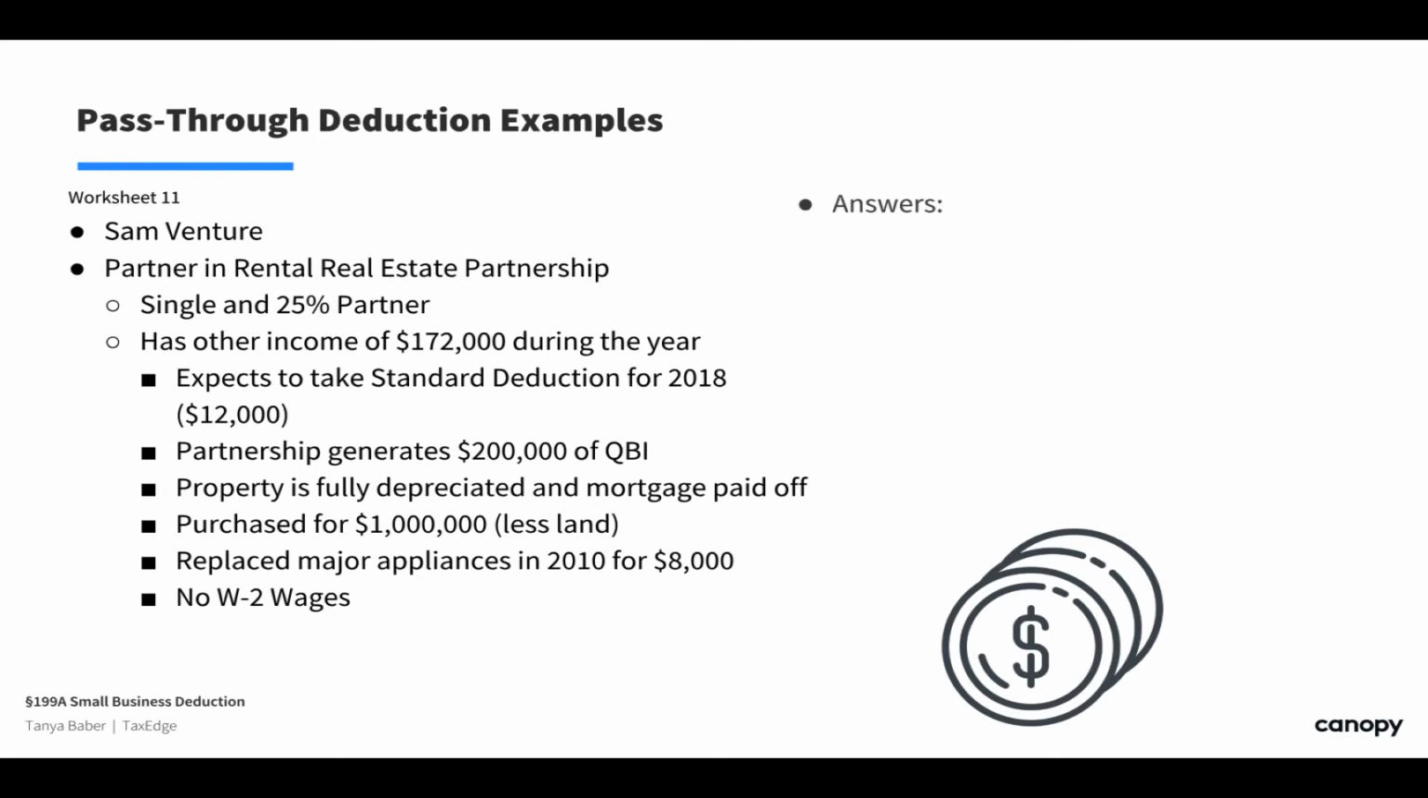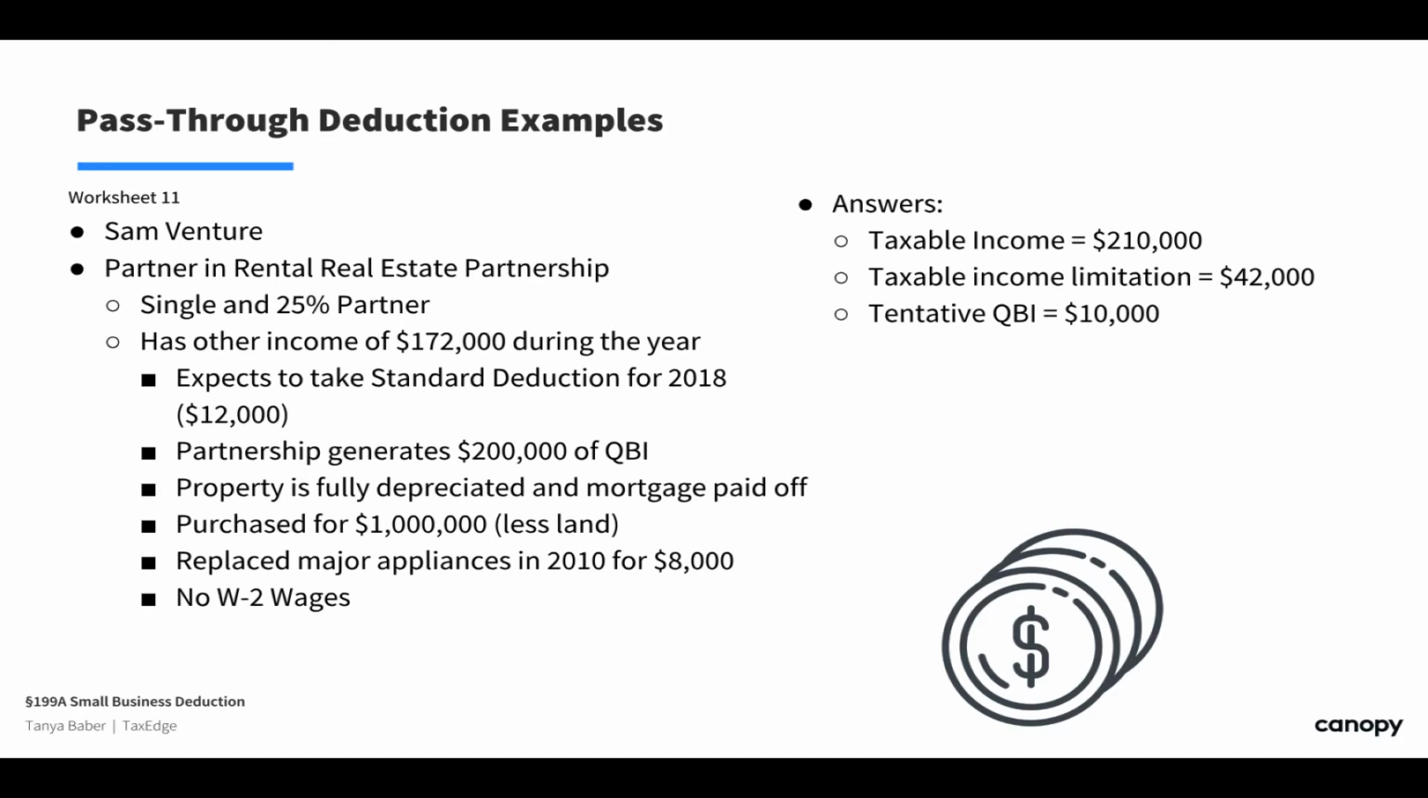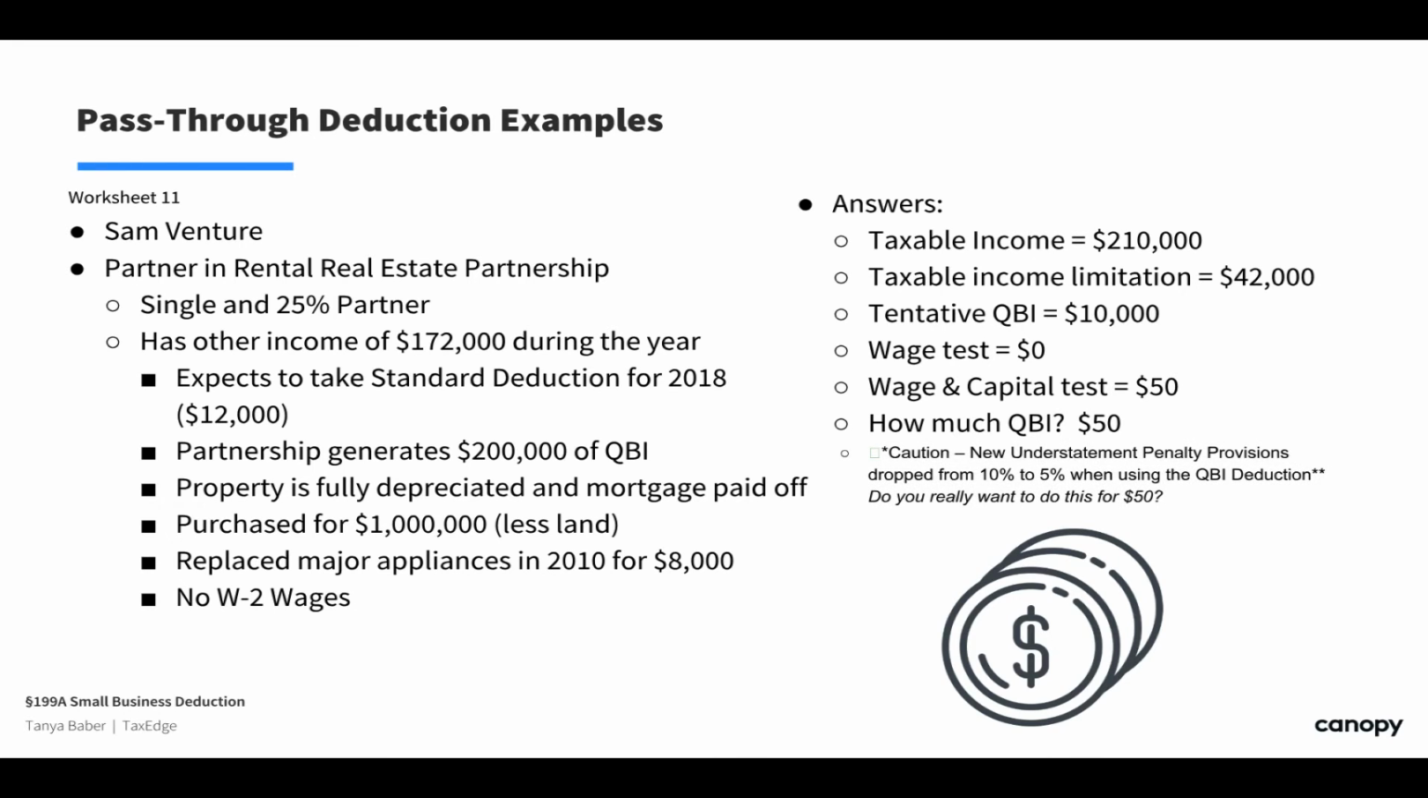Taxable income, just doing the same things as before. It's not going to be limiting. So our tentative QBI deduction is 25% of his partnership interest times 20%. We get potentially $10,000. That's what we're hoping for. But we don't have wages. And by the time we take 25% of this times 2.5%, the wage and capital test gives $50. How much QBI could he take? $50.